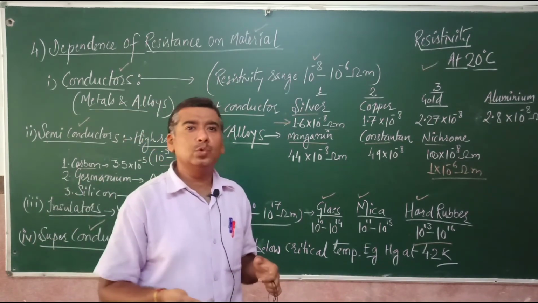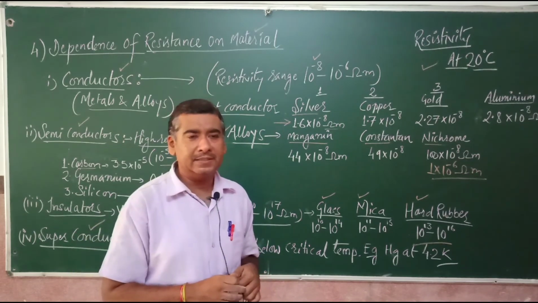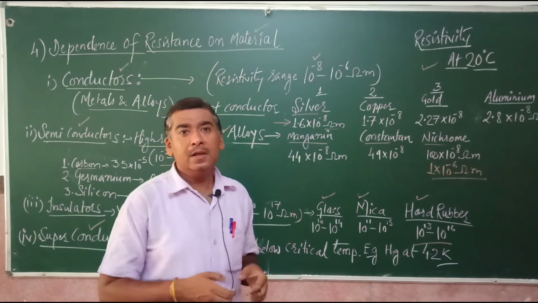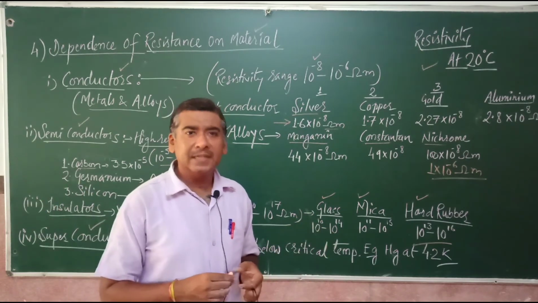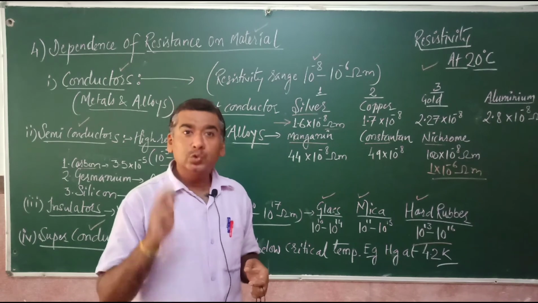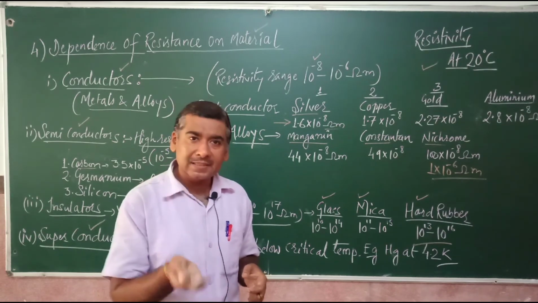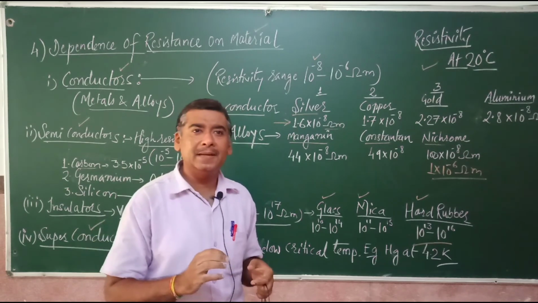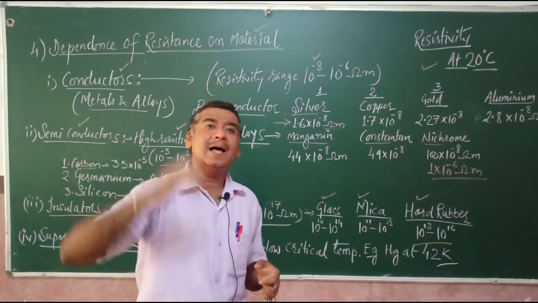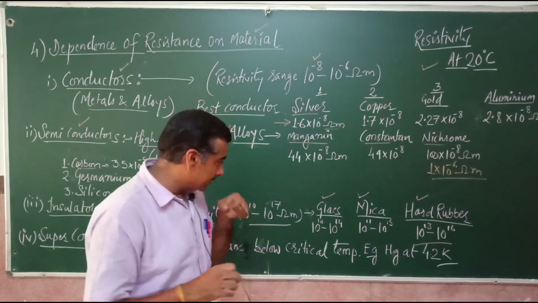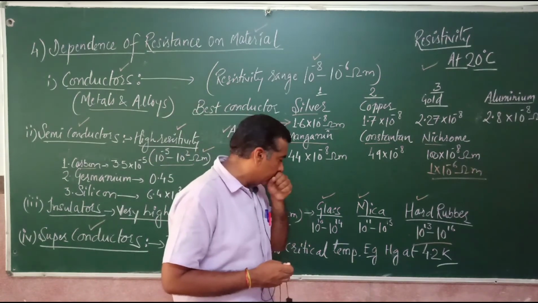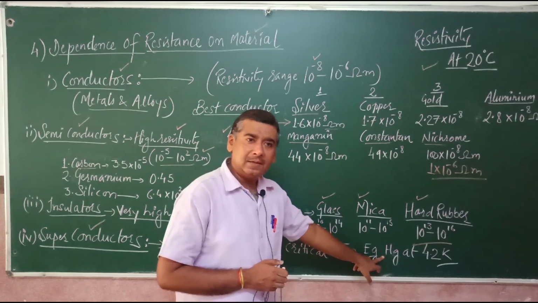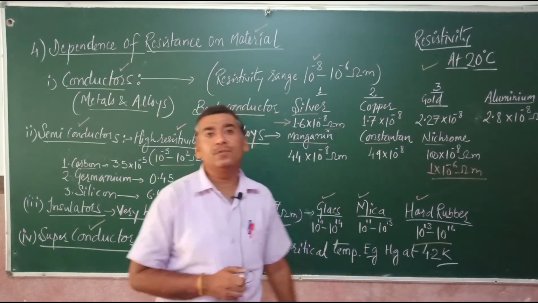So if we have superconductors at normal room temperature, then we can save a lot of electrical energy, and therefore a whole lot of research is still going on for producing superconductors which can have the superconducting ability at room temperature or at higher temperature. But still the research is going on, because the superconducting ability is still at a very low temperature.